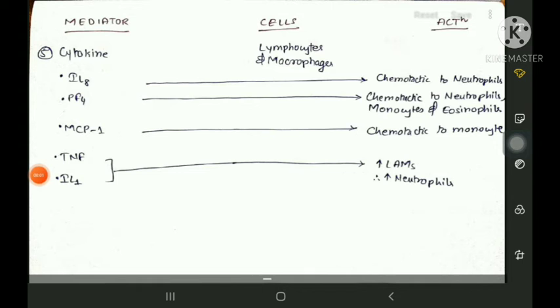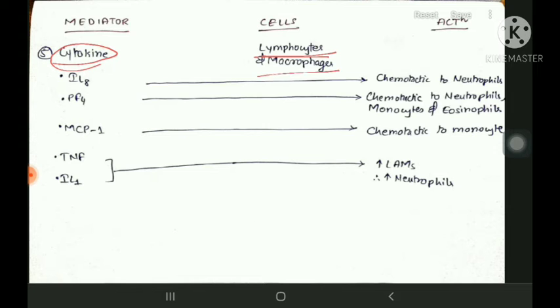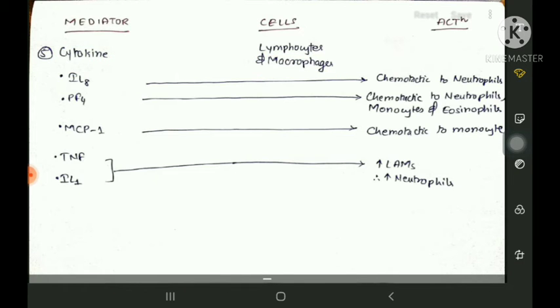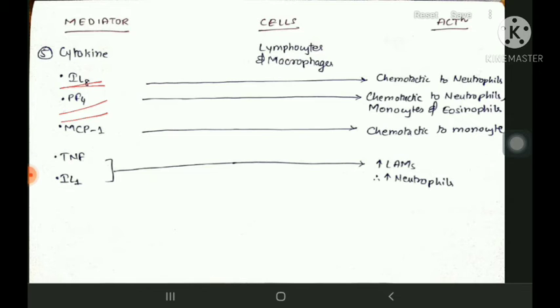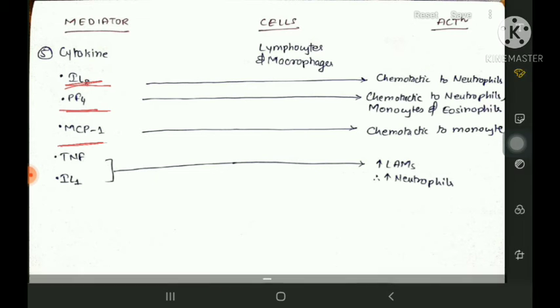The next chemical mediator, which is a cellular mediator, is cytokine. Cytokines are released by lymphocytes and macrophages. Remember IL-8, PF4 and MCP1. All these are chemotactic agents.